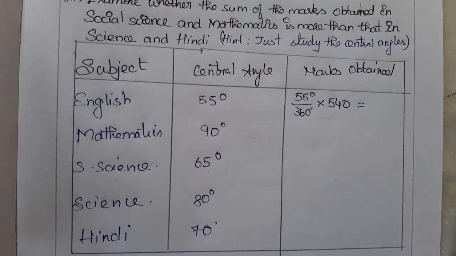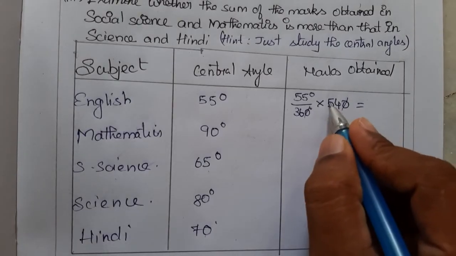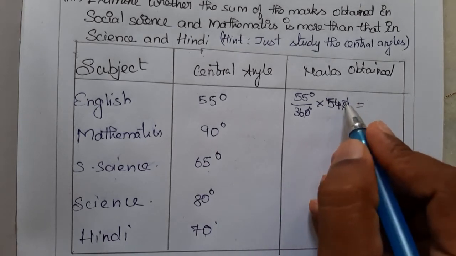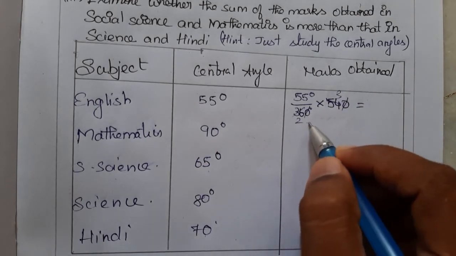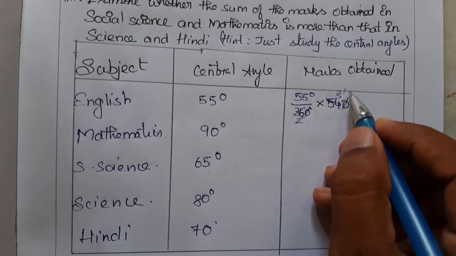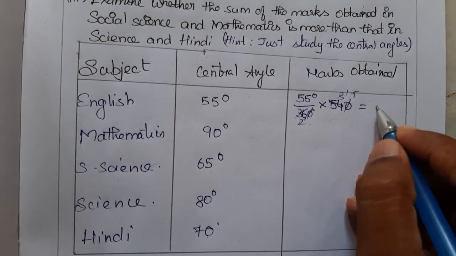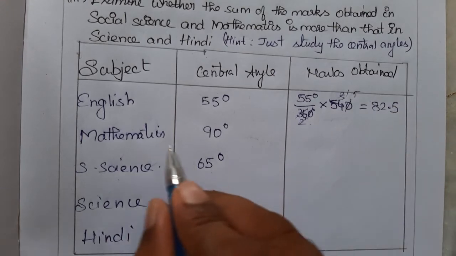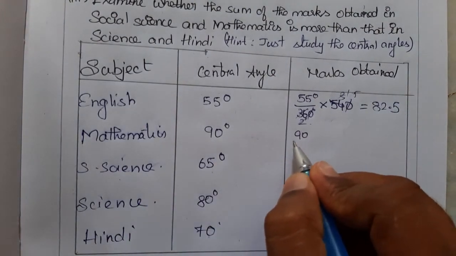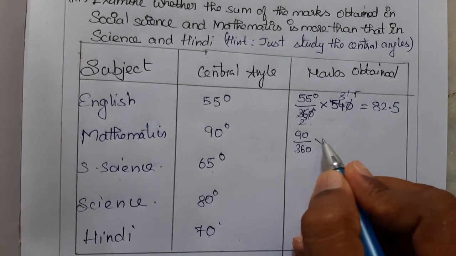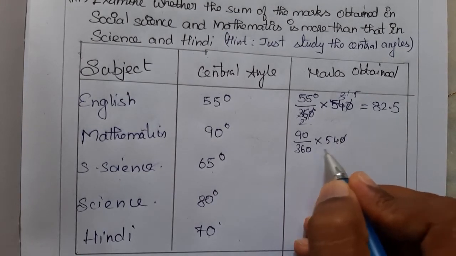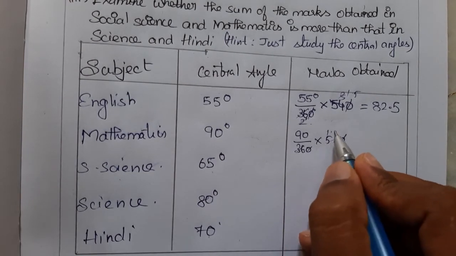So we'll solve here. 0 and 0 cancel. 18 table, it is 3 times, and it is 2 times, and 2 into it is 1.5. 1.5 into 55 is 82.5. Next, Mathematics is 90 divided by 360 into 540. Same, 0 0 cancel, it is 1.5.